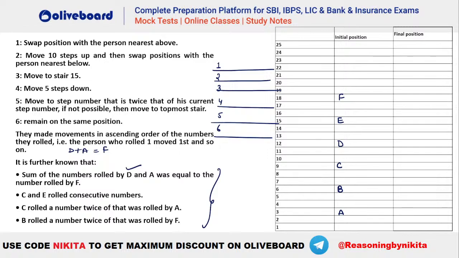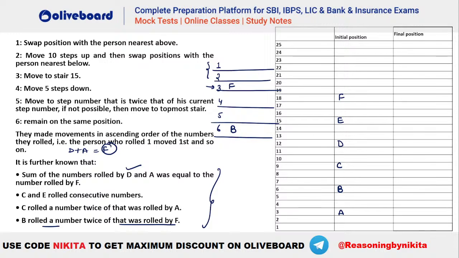Okay. So you can see here that B has to be rolling twice of F, and F has to be a sum of something. So you can see if you take F as 4, 5 or 6, you cannot place your B here. So that means the only possibility for F will be this one, right? F will be 3 here. Now if F is 3, B has to be rolling twice of F. So that means B will be 6 here. And now we know D plus A has to be F. So you can see F is 3. So D plus A has to be 1 and 2, right? Because that is the only possibility to get a sum of 3. So 1 plus 2 has to be there, right?